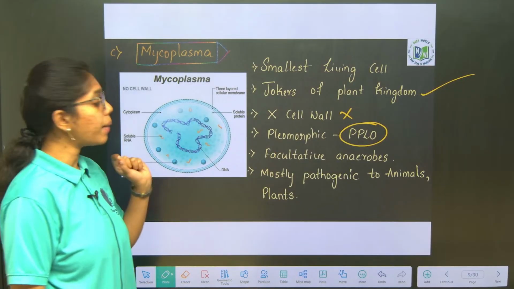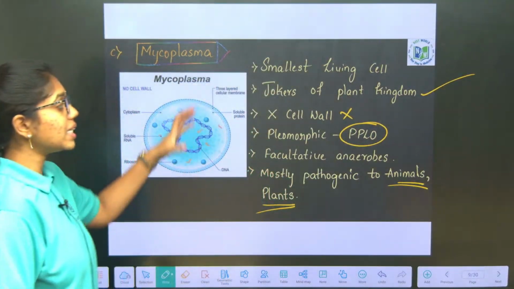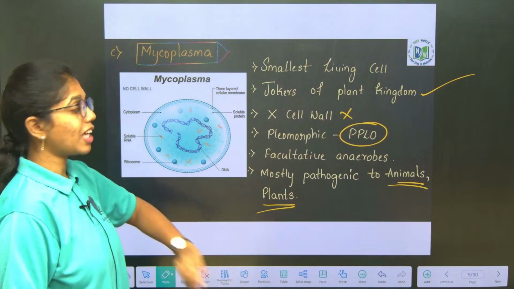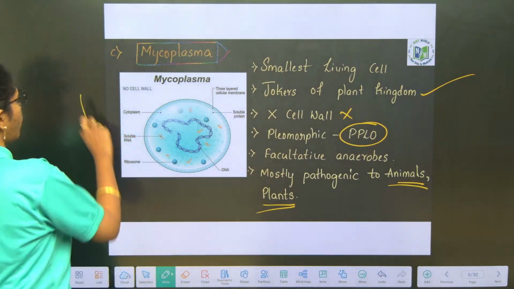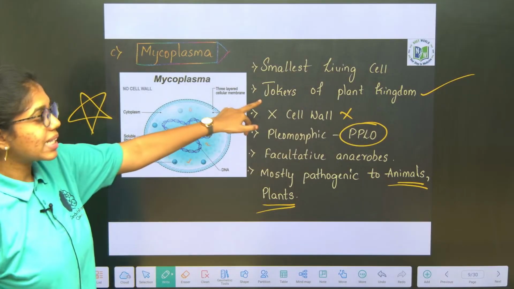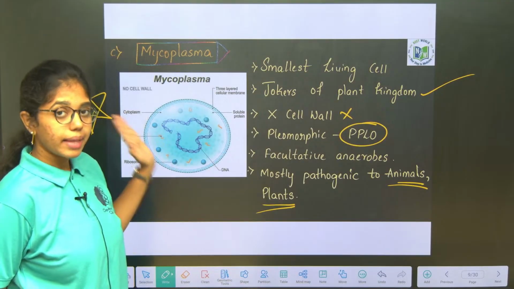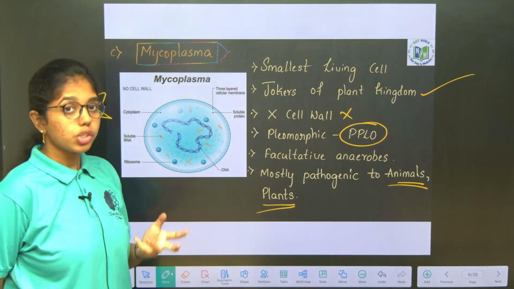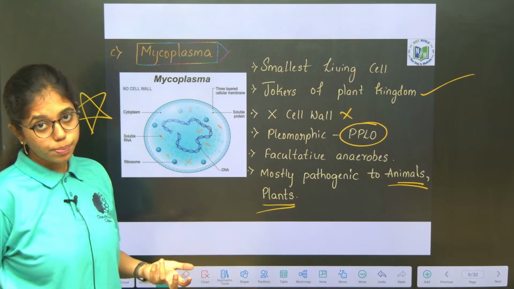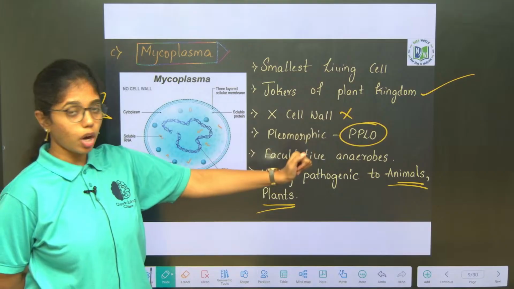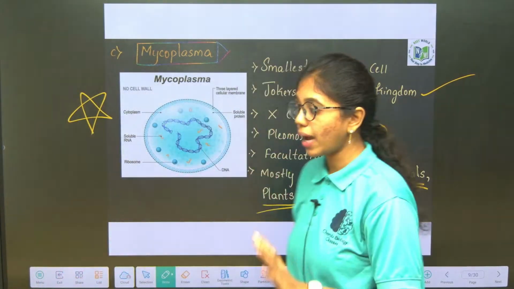Most of them are pathogenic to both animals and plants. Remember, these are the general characteristics of Mycoplasma, very important. All the terms, all the points are very important over here. Smallest living cell, jokers of the plant kingdom, cell wall is absent, they are pleomorphic, they change their structure or shape according to the habitat they inhabit. They are called pleuropneumonia-like organisms, facultative anaerobes, and most of them are pathogenic to animals and plants.